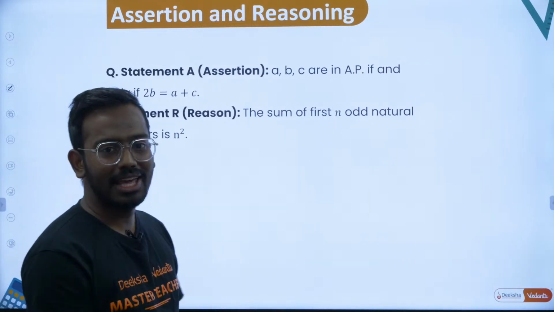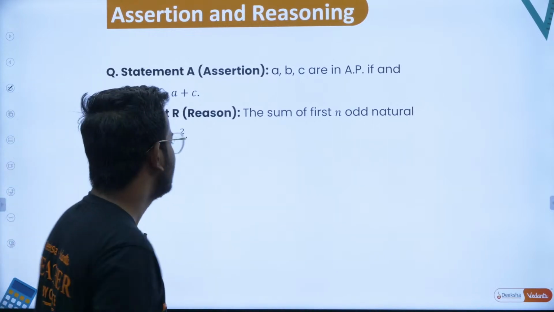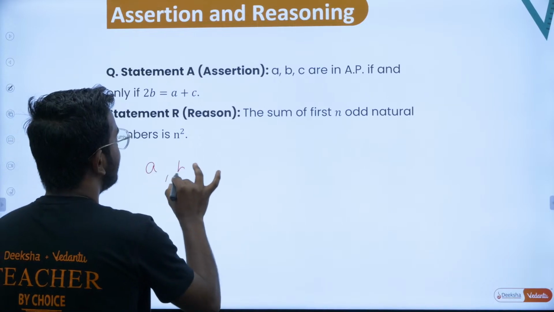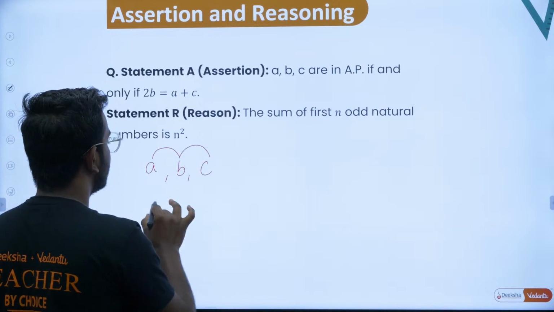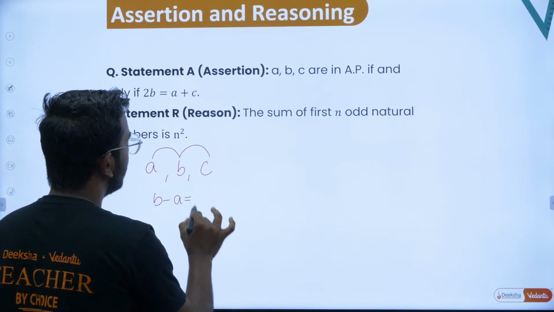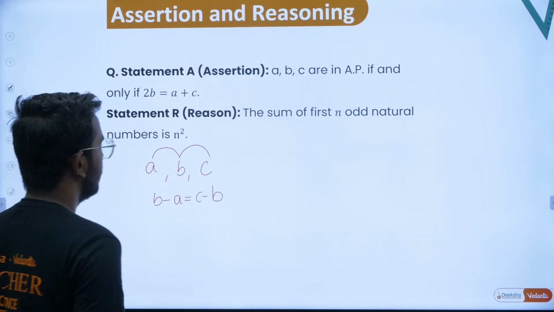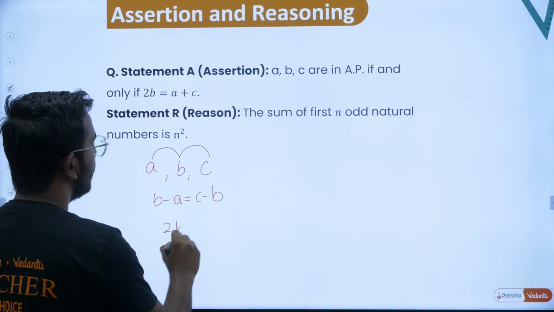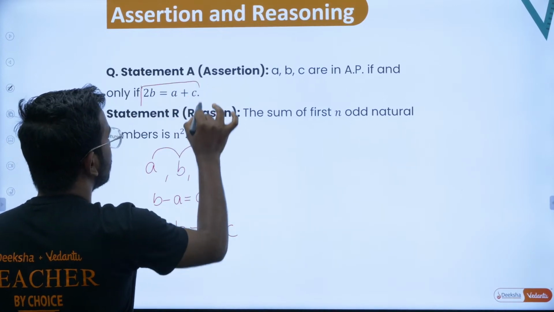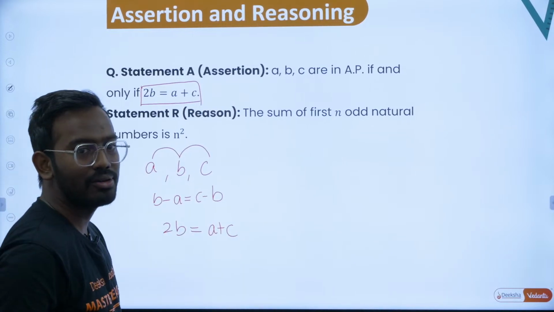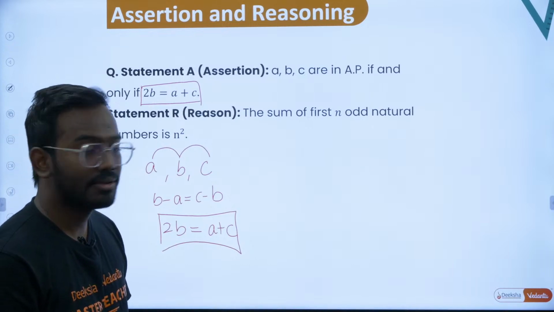A, B, C are in AP if and only if 2B is equal to A plus C. See, if suppose A, B, C are in AP, clearly B minus A should be equal to C minus B, that is, they have the common difference. So B minus A is equal to C minus B, right? So from here what will we have? 2B is equal to A plus C, right? So we've got the same thing. If they are in AP, it has to follow this condition, that is 2B is equal to A plus C. Hope this is correct.